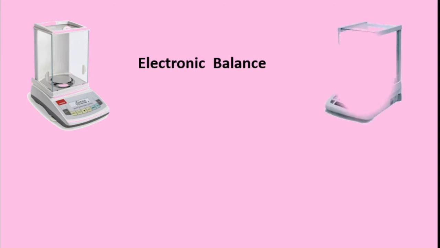See this. It is called an electronic balance. It is mostly used in the laboratory or in the goldsmith shop because it has a glass cover and it is used to weigh very small quantities like milligrams or less than grams or 5 grams, 10 grams like this. Okay, less quantity.